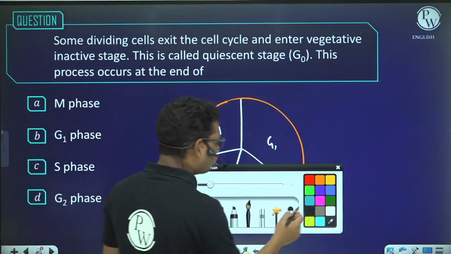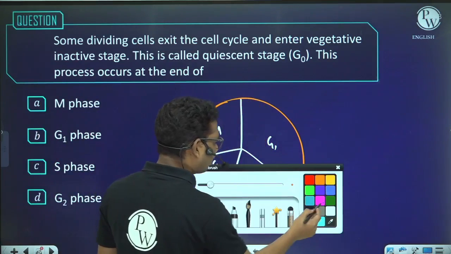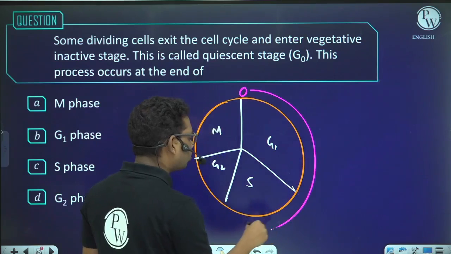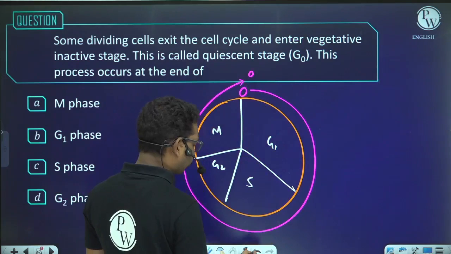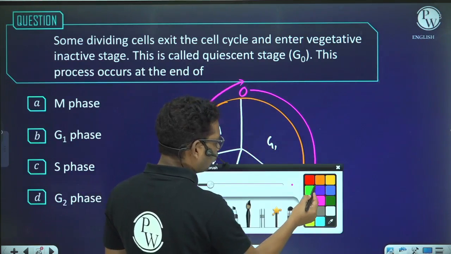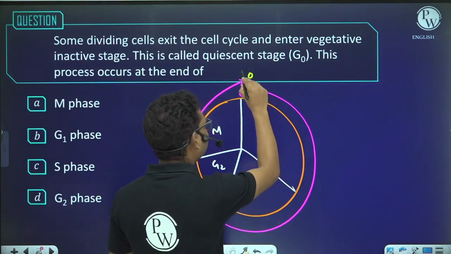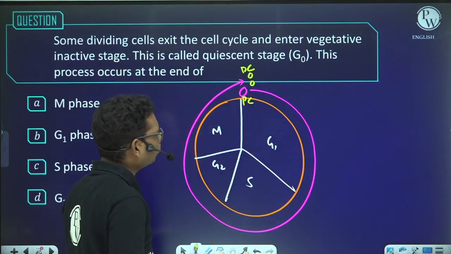So suppose this is one cell which had entered the cell cycle. The cell cycle is taking place, and after completion of the cell cycle, two daughter cells will be formed. So suppose this is one daughter cell and this is another daughter cell. So these are daughter cells, and what is this? This is the parent cell.